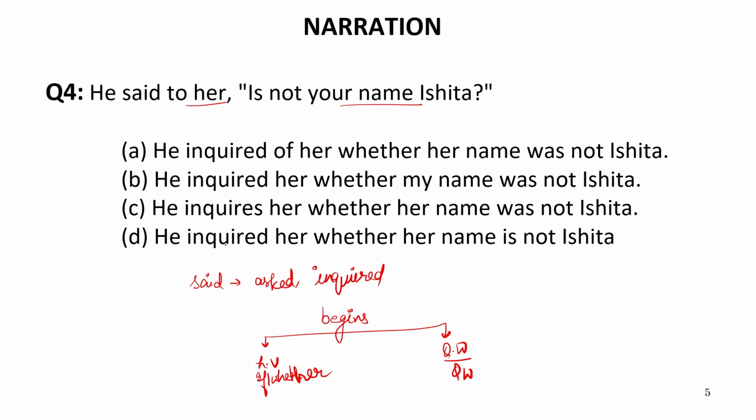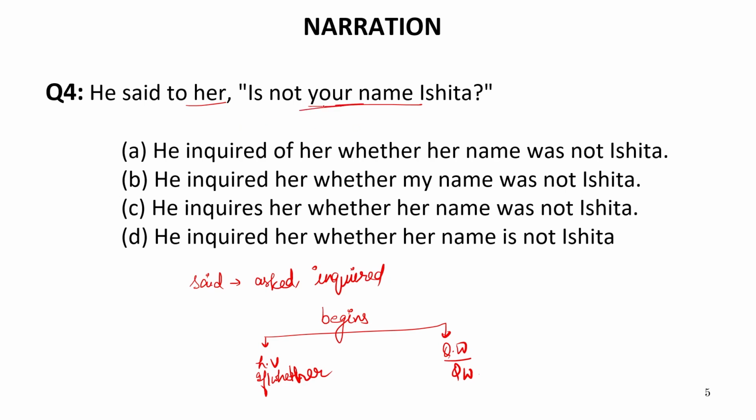And also, the interrogative structure of the sentence will be converted into a declarative statement or assertive sentence when we convert it into indirect speech. So, these three patterns should be kept in mind while we are converting a sentence of direct speech into indirect speech if it is an interrogative structure. So let us see the options.